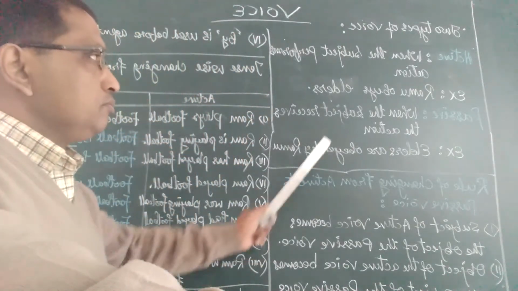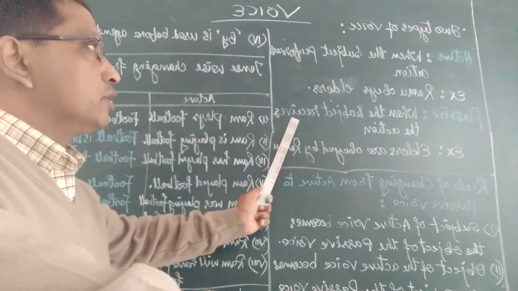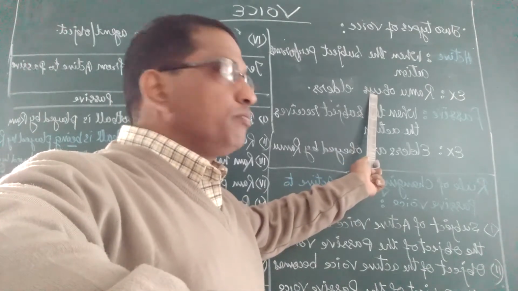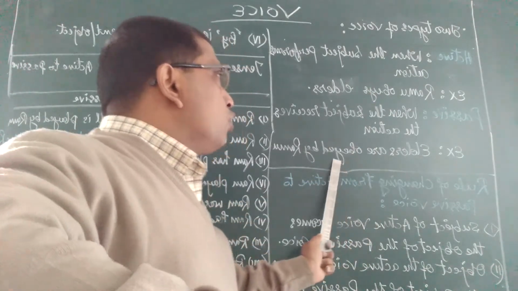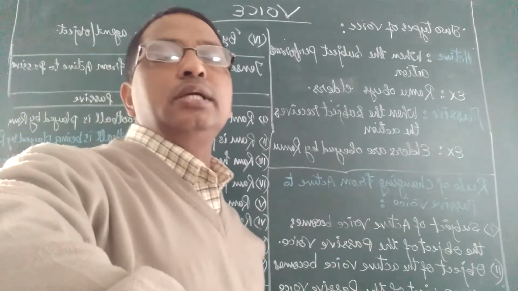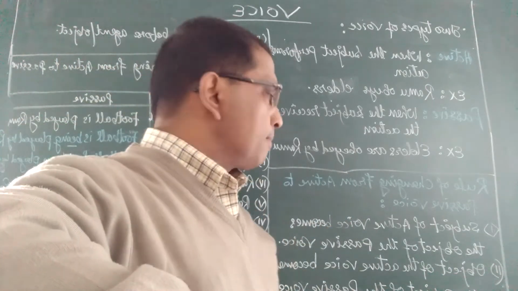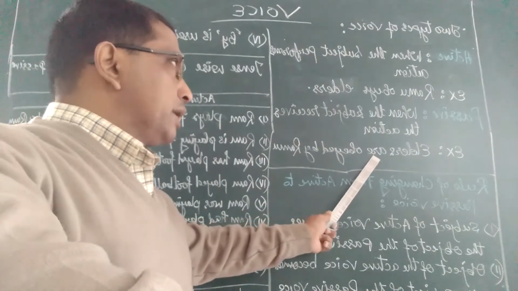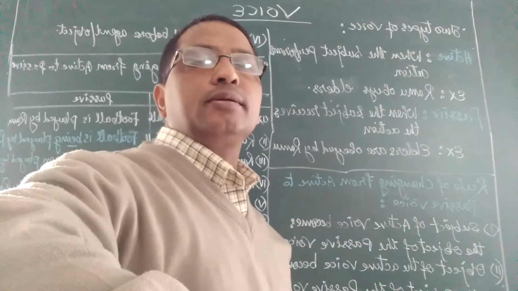Third, always the main verb is used in V3, that means the past participle form. Elders are obeyed. Here V3 has been used. So with a suitable example, a suitable auxiliary, like here the auxiliary is are.